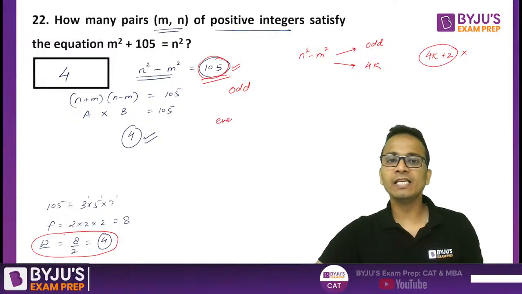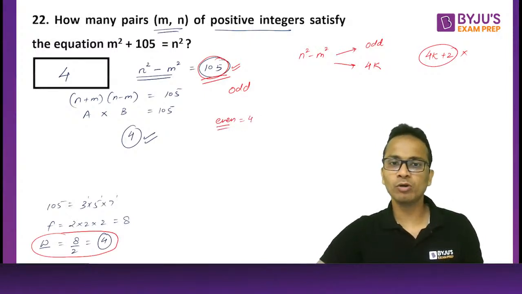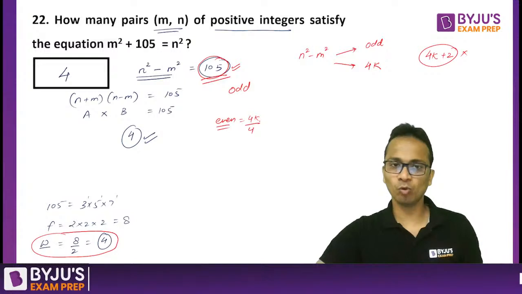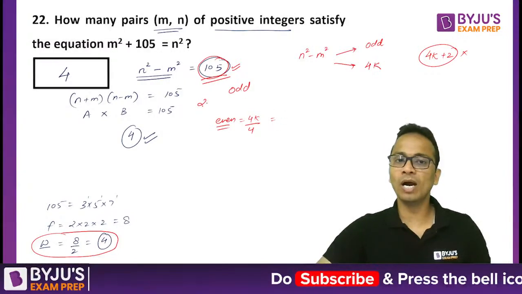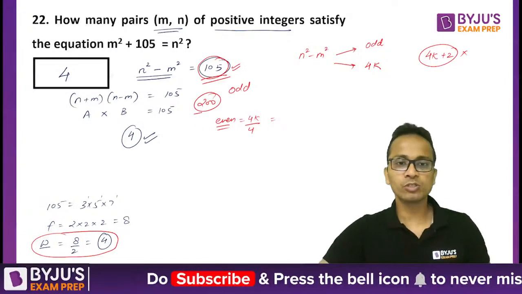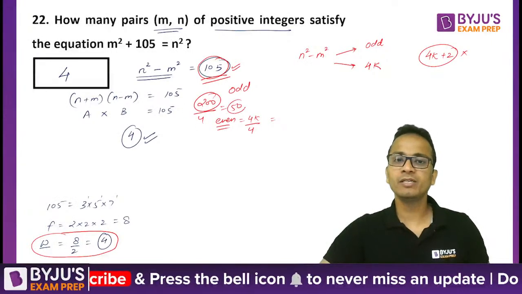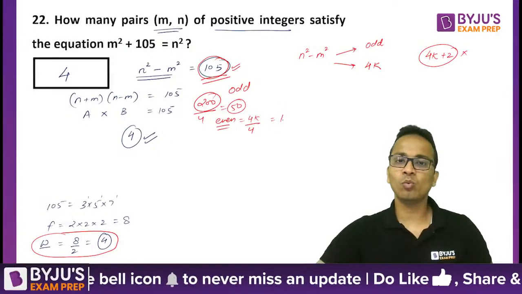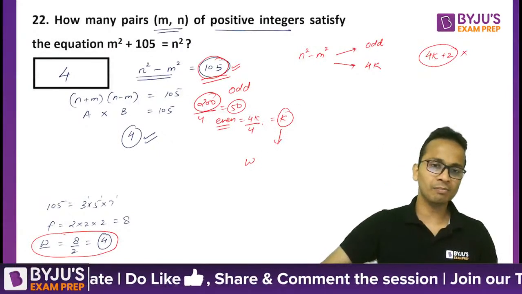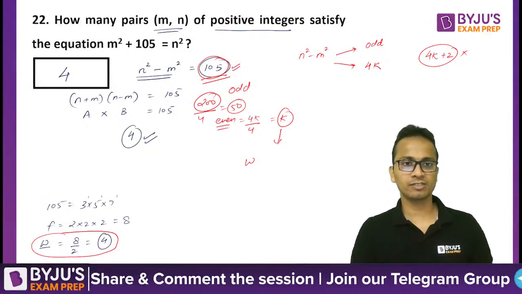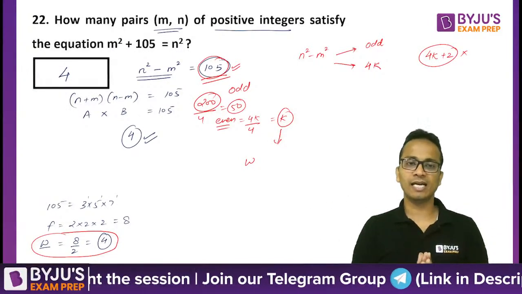Otherwise, if it is an even number which is a multiple of 4, divide this number by 4. Let's say this is equal to 200. So divide 200 by 4, you will obtain 50. Then whatever number you obtain, calculate the number of ways of writing that number as the product of two factors. It will give you the answer directly.